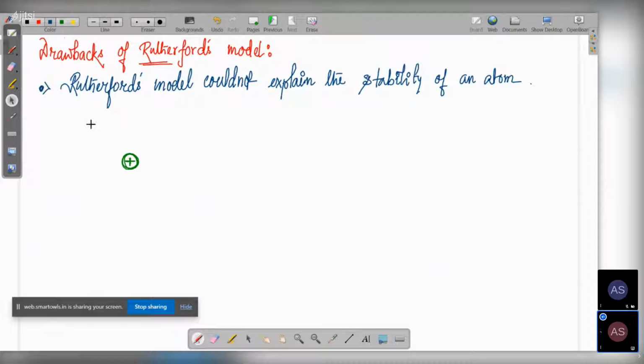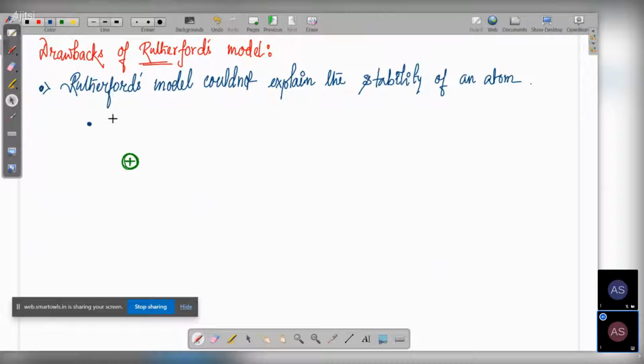But according to the laws of physics, whenever a charged object, that is in this case the electron, is revolving around another charged object, it will continuously lose energy.